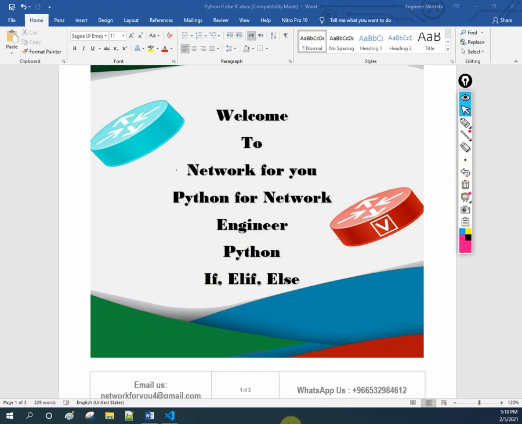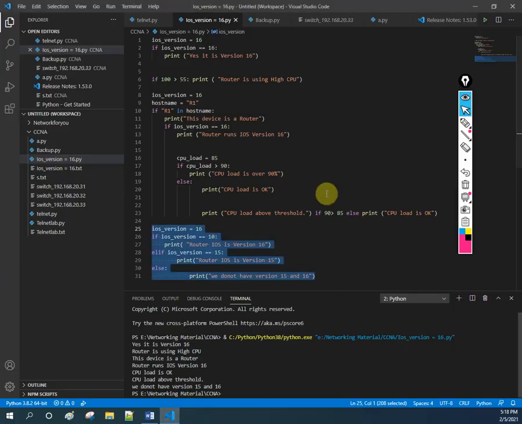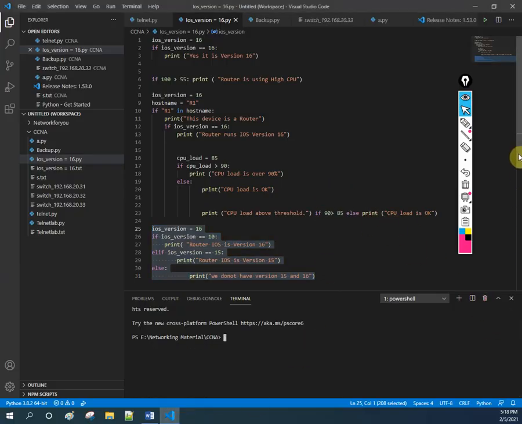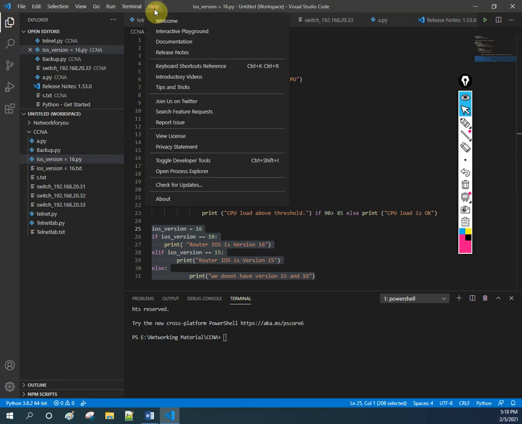Here I am going to do the lab in Visual Studio Code. I already wrote the lab in this one. Maybe you are afraid seeing so many things. Don't worry if you don't know anything, just try to follow today's class. In the next class I will show you from where you can download this Visual Studio Code.